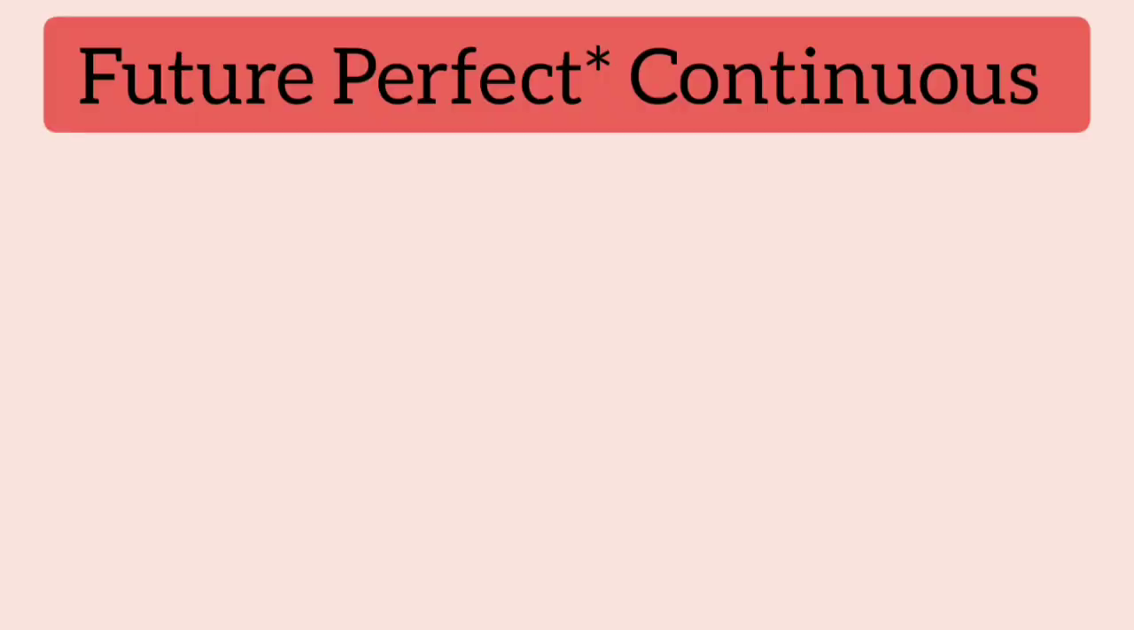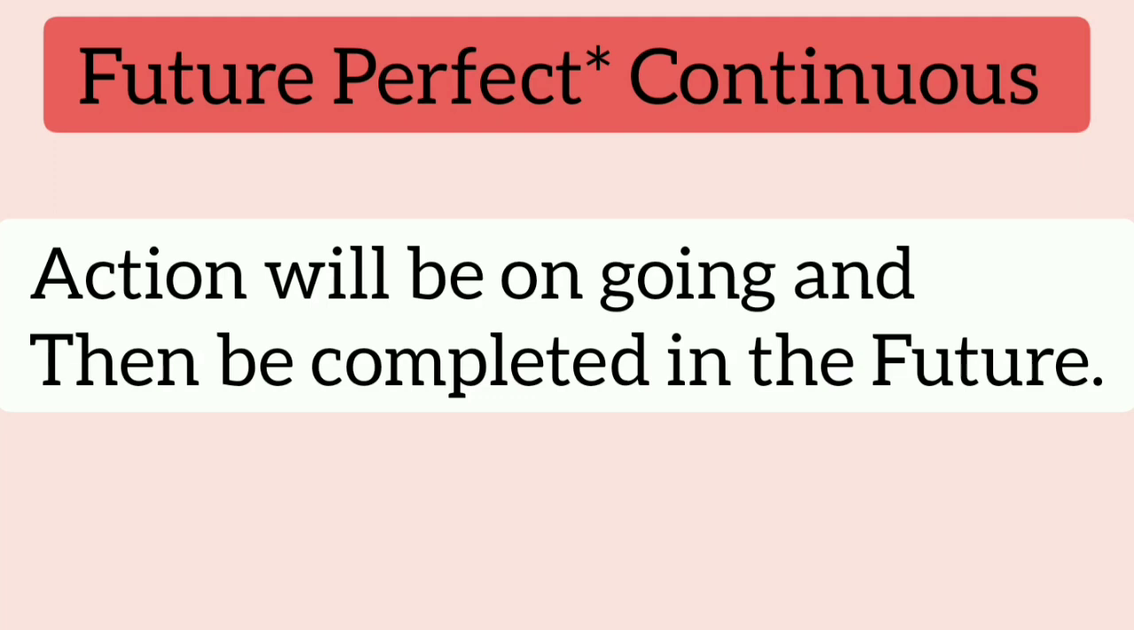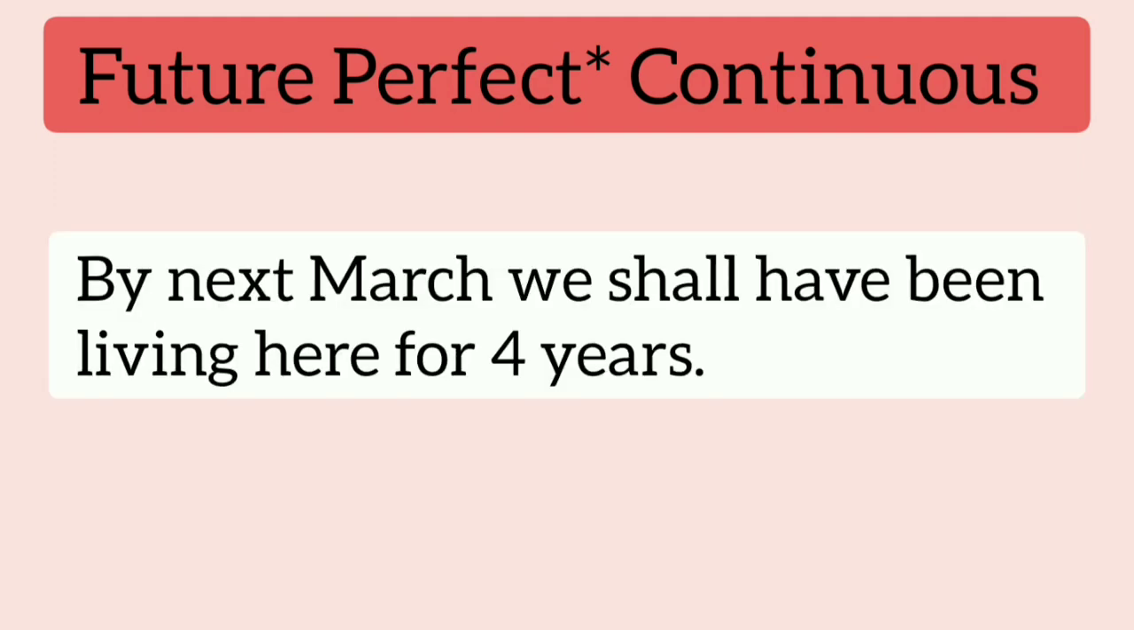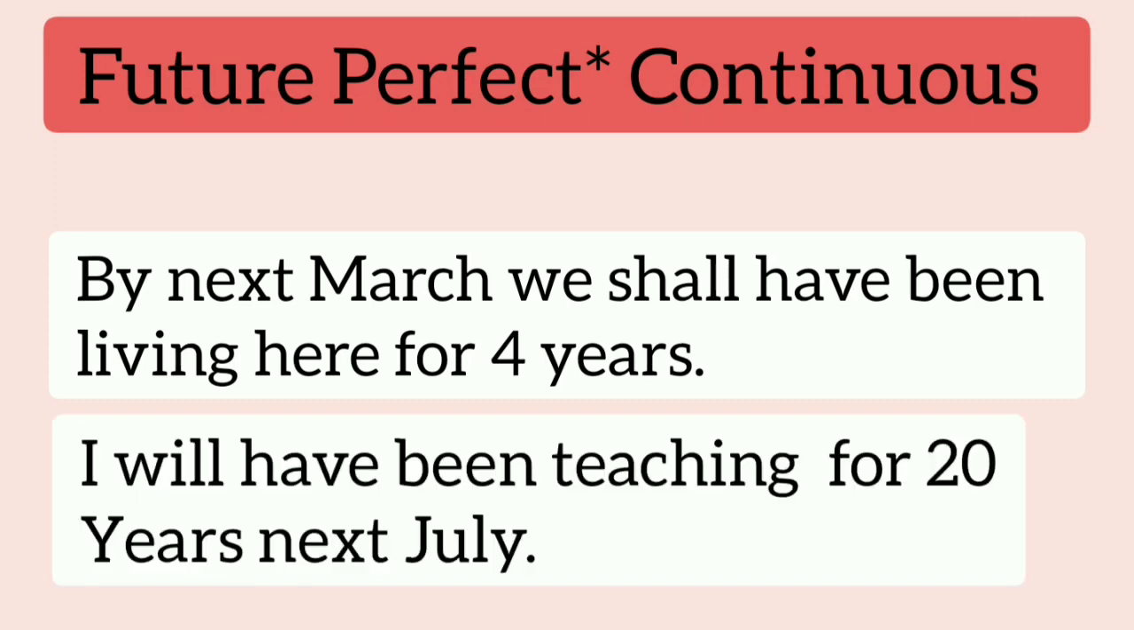The future perfect continuous tense is used for action which will be in progress over a period of time in the future and also will be completed in the future. By next March, we shall have been living here for 4 years. I will have been teaching for 20 years next July. All these scenes are from future. These are expected to be completed in the future and are still continuous in the future.